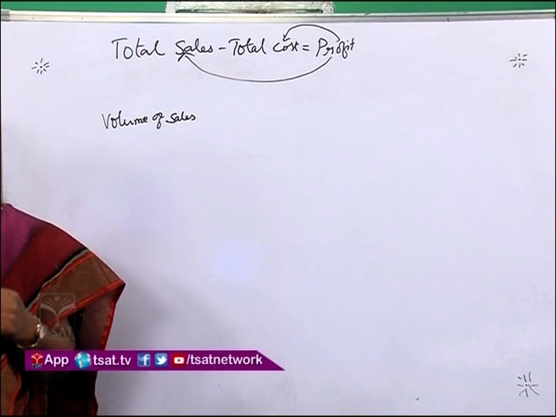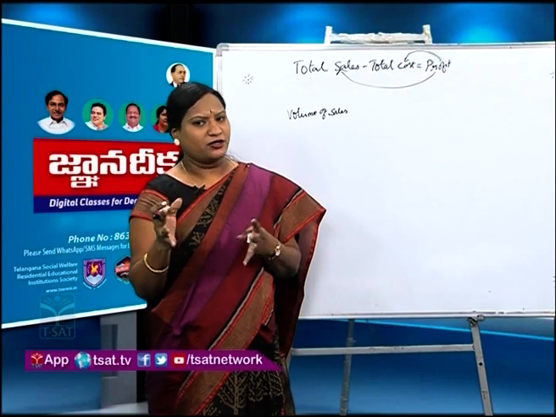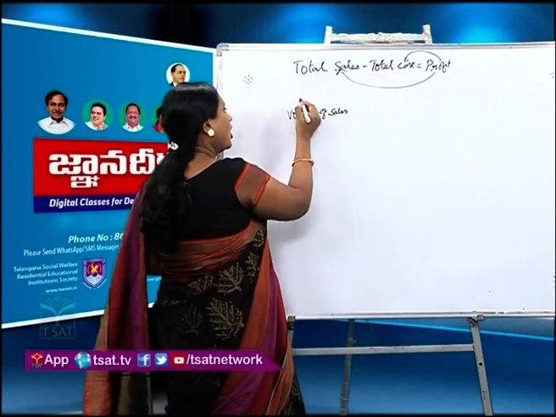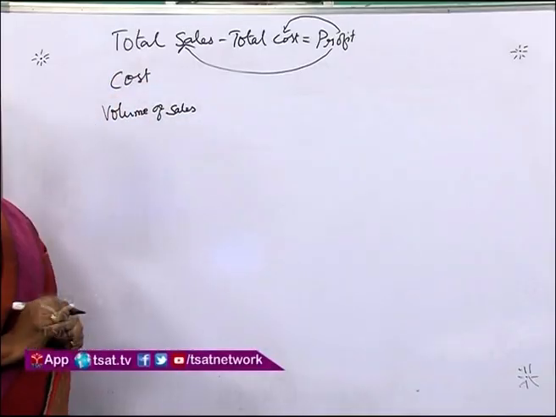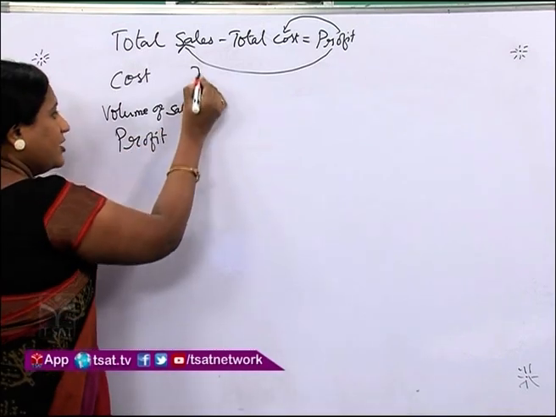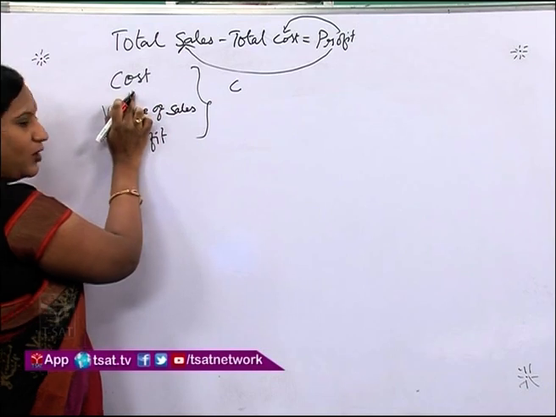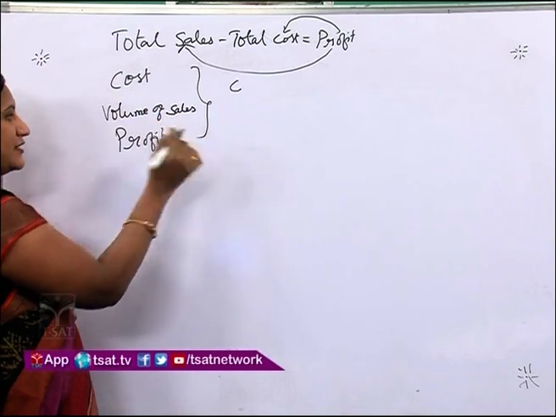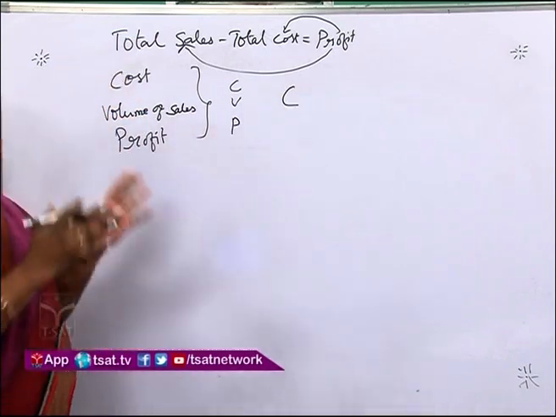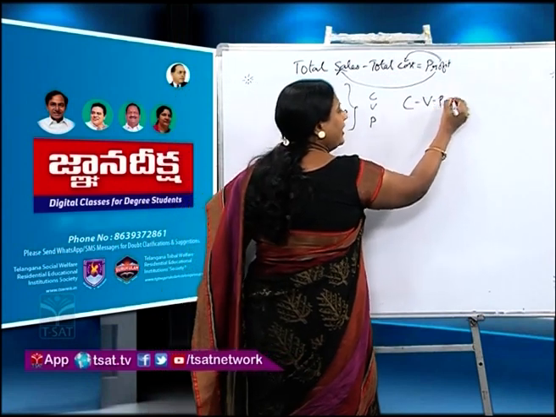Cost is the actual amount which is incurred by the producer to produce a particular product or service. So profit is dependent on sales. Profit is also dependent on cost of production, isn't it? So today we are going to study the relationship between cost, volume of sales and profit. That is C from cost, V from volume of sales and P from profit. So in short, the relationship between cost, volume and profit, we call it CVP analysis.